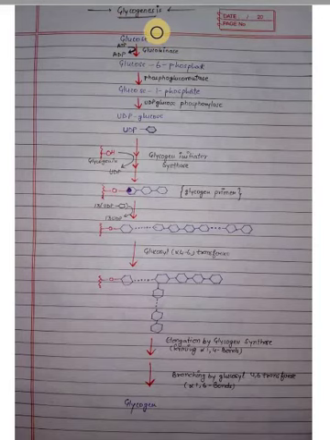Firstly, glucose is the substrate, then it converts into glucose 6-phosphate. For glucose 6-phosphate, same as in glycolysis, glucokinase is the enzyme and 1 ATP is used. Then glucose 6-phosphate converts into glucose 1-phosphate with the help of the enzyme phosphoglucomutase. After that, this glucose 1-phosphate converts into UDP glucose, that is uridine diphosphate glucose, with the help of the enzyme UDP glucose phosphorylase. Up to this step, it is the first step, that is activation of glucose to UDP glucose.